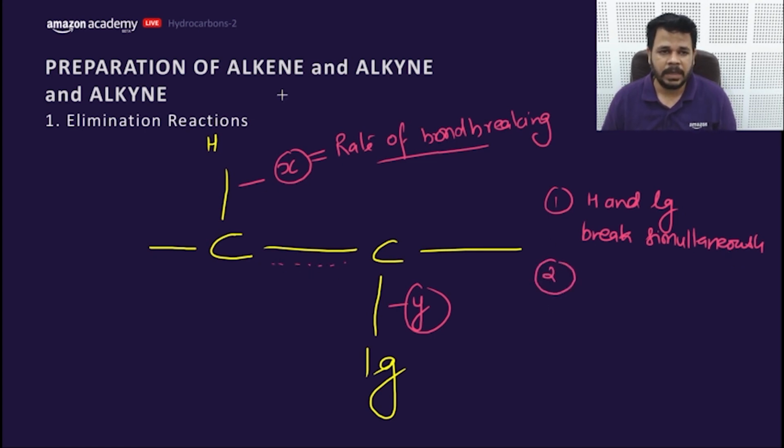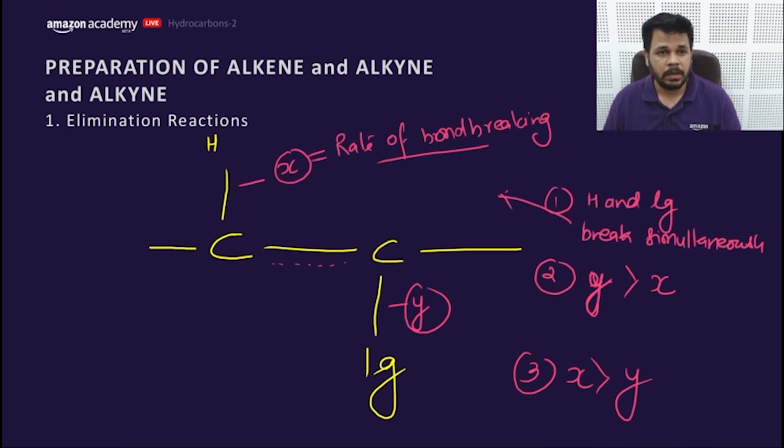The other condition can be that the rate of y is greater than x, and the third one is that x is greater than y. Now if the C-H bond and C-LG bond both break simultaneously, that means this reaction mechanism would represent E2. That means an alkene-like transition state. The transition state would be of alkene type.